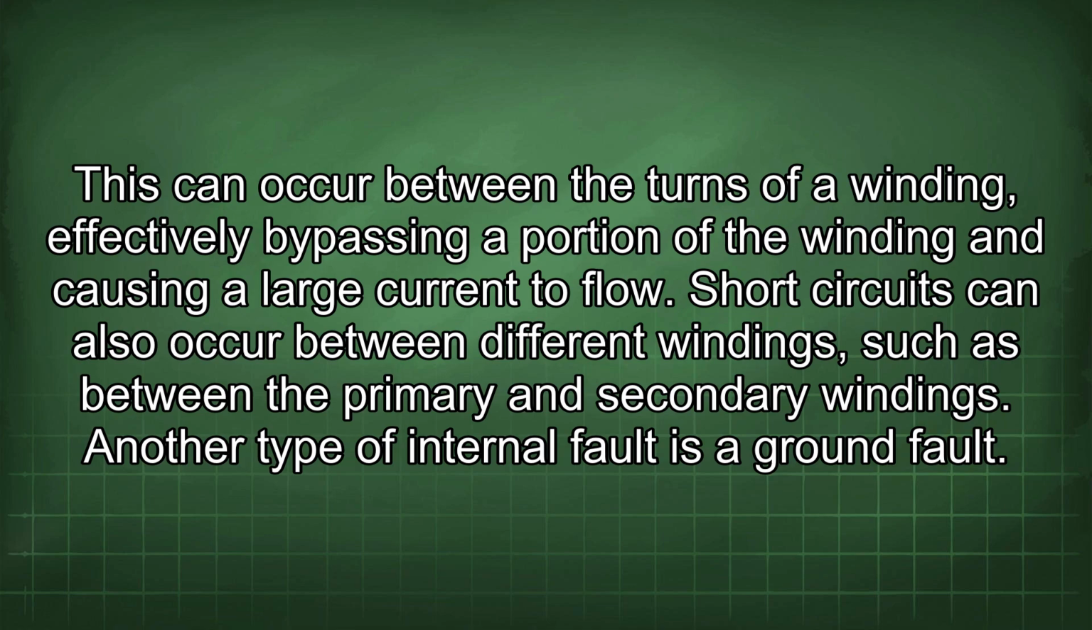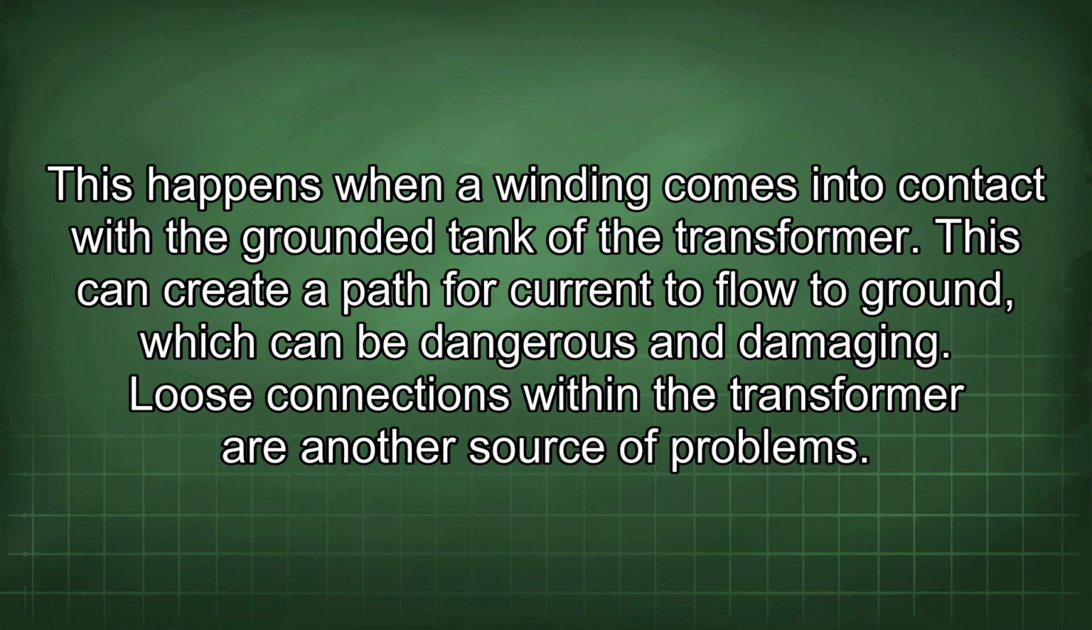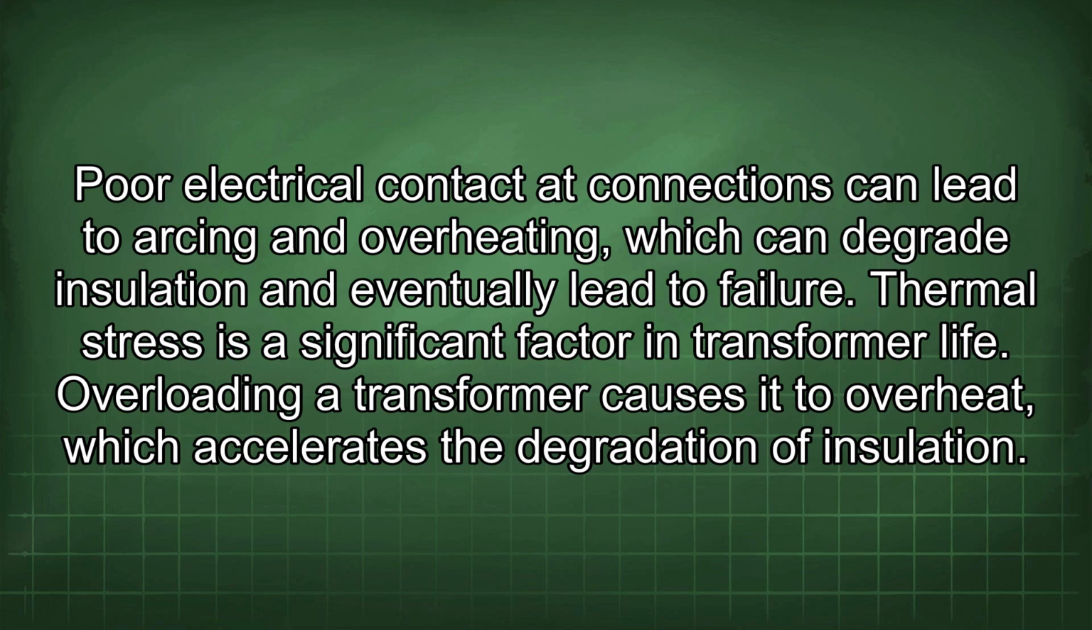Another type of internal fault is a ground fault. This happens when a winding comes into contact with the grounded tank of the transformer. This can create a path for current to flow to ground, which can be dangerous and damaging. Loose connections within the transformer are another source of problems. Poor electrical connections can lead to arcing and overheating, which can degrade insulation and eventually lead to failure.